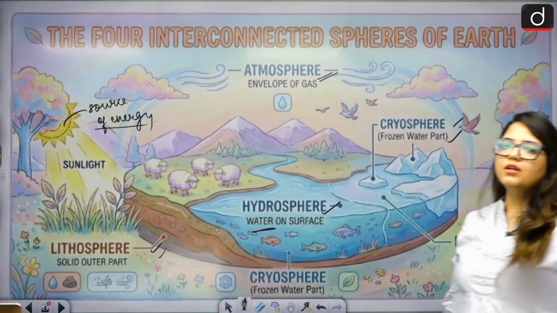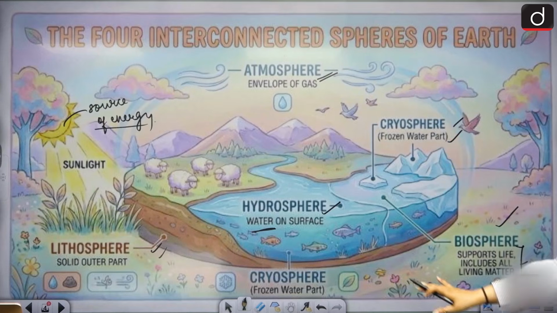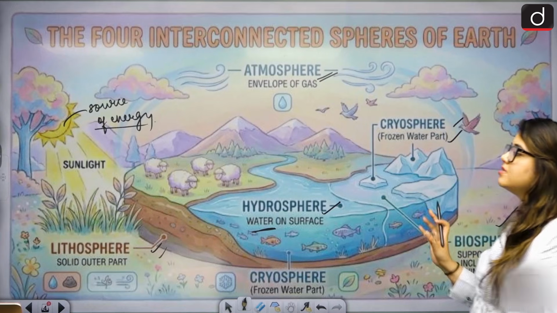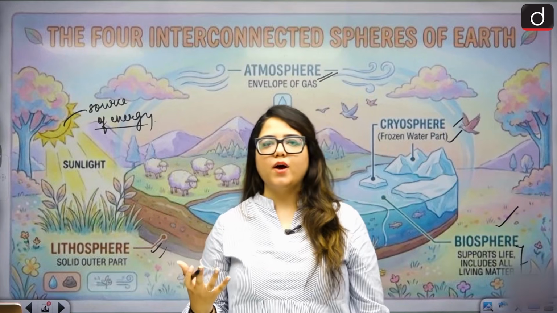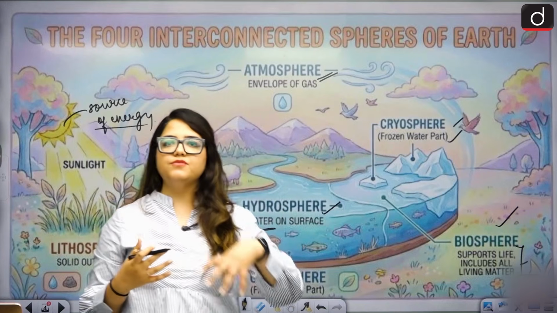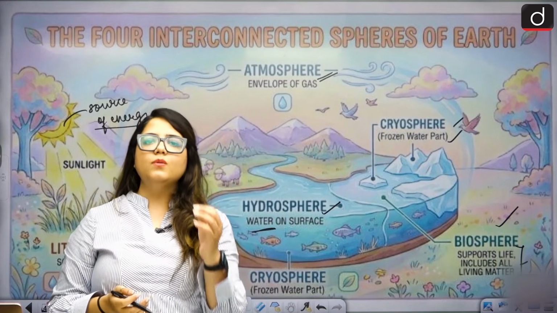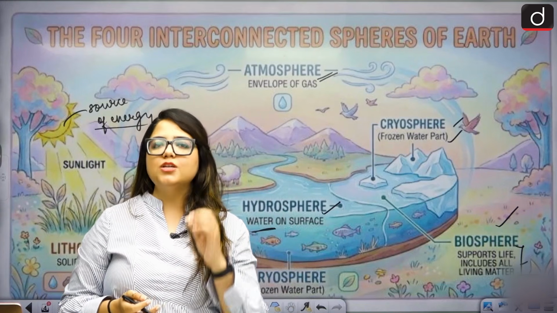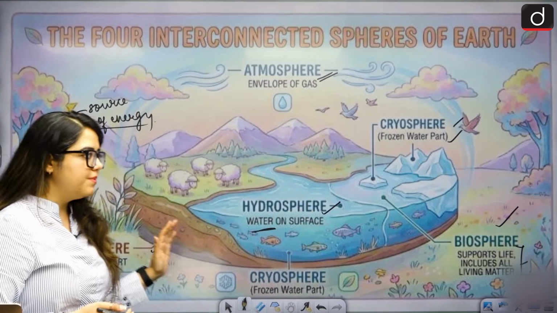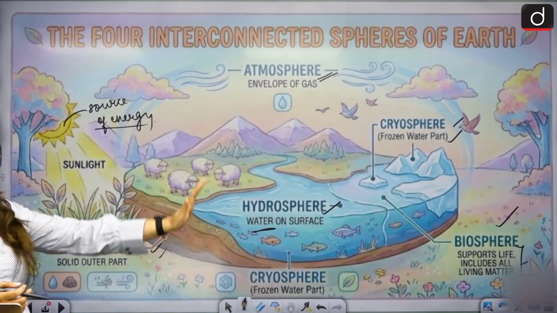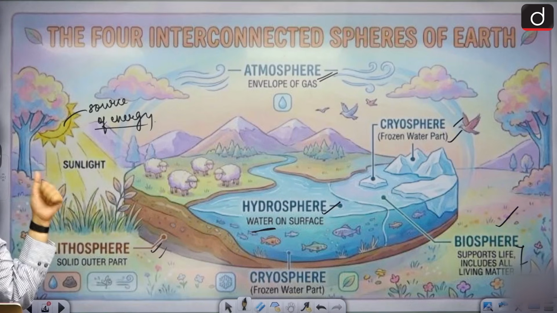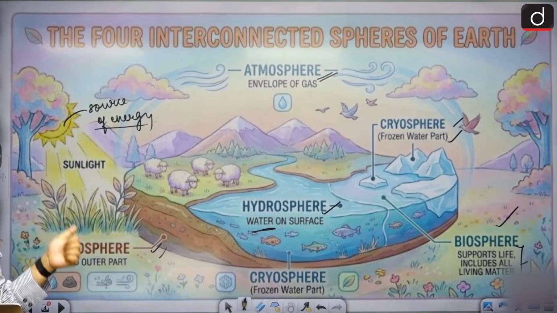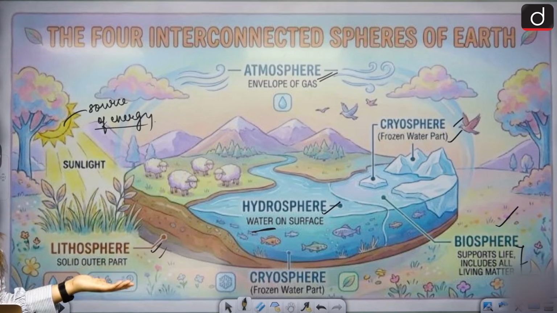All these things together are the 4 interconnected spheres of Earth, right? These are what will constitute the environment for Earth. They will frame an environment for Earth. How will they come up with an environment for Earth? That we will see. But first tell me, do you understand all these 4 spheres of Earth? Lithosphere, cryosphere, hydrosphere, atmosphere?